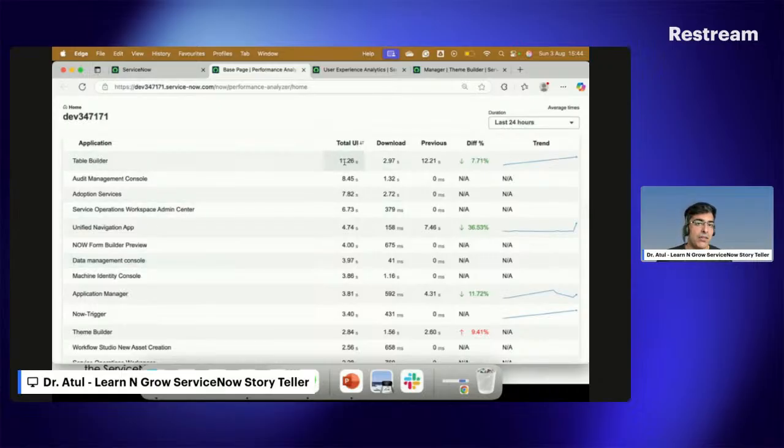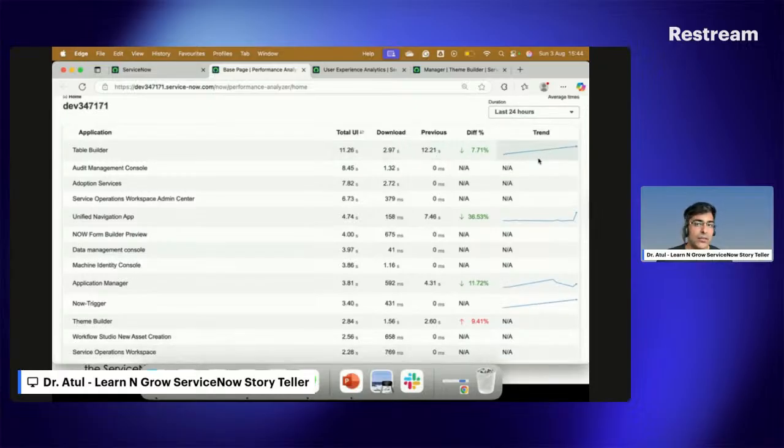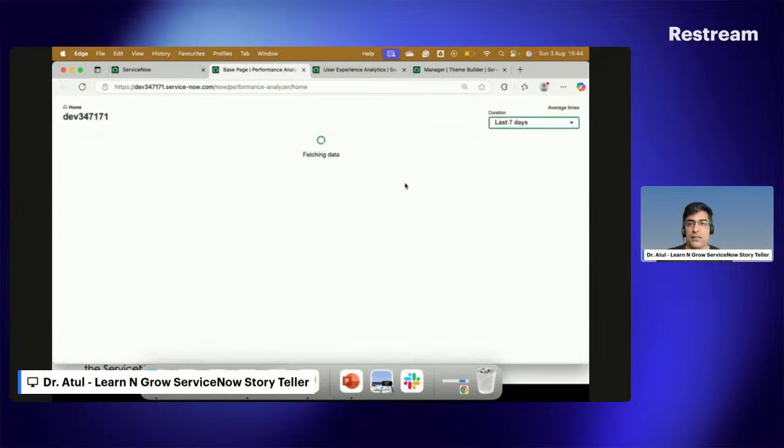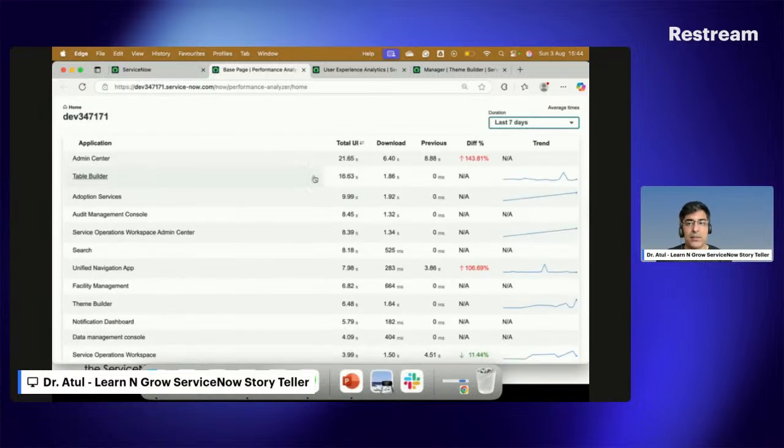Total UI is 11.6, it is changing, download is this, previous is this, and drift is this. So you can see the trends as well. And also you can see up to 7 days of records. So the last 7 days of records will be there. And based on the 7 days, definitely the usage will change, the sequence will be changed in this particular part.